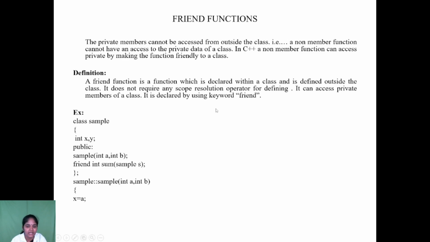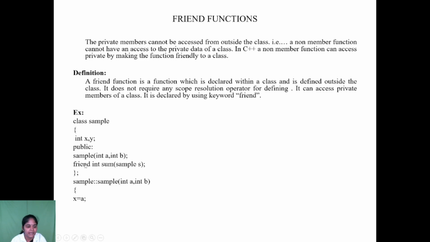How do you declare a function as a friend function? You precede it with the keyword friend. Let me explain with a small program. Here we are given a class sample with two private data members, x and y.